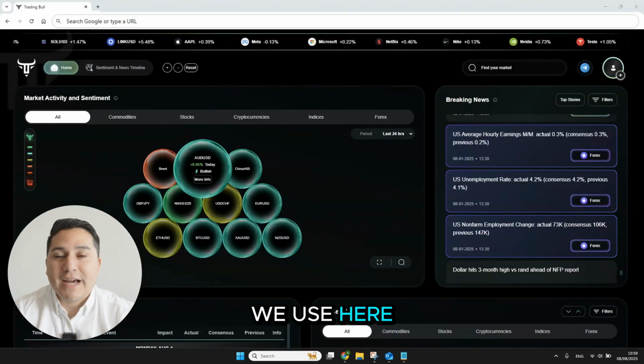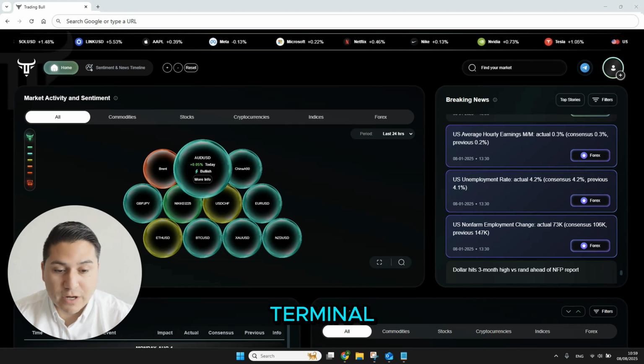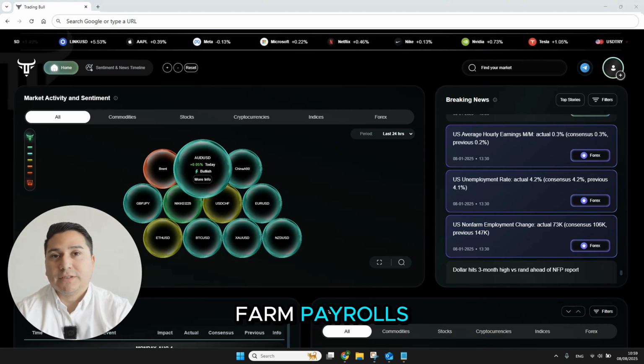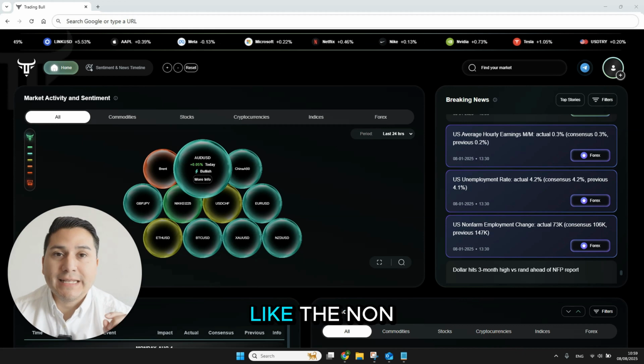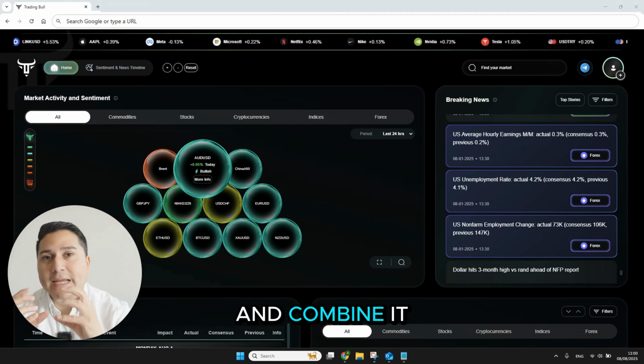What's the process we use here at Trading Bull? What are event-driven trade ideas? Let me show you with the help of our terminal and the Nonfarm Payrolls. So at its core, we'll take something like the Nonfarm Payrolls, which is an event that moves the market. We interpret that event and combine it with technical analysis.